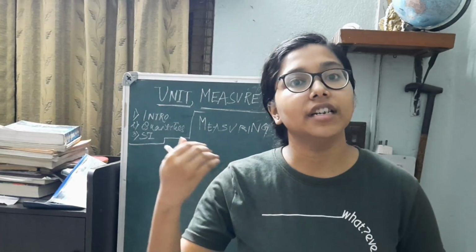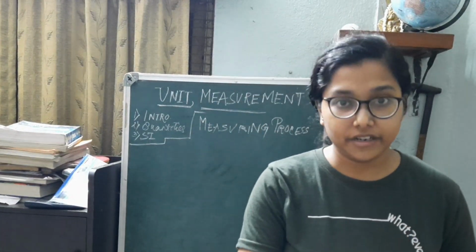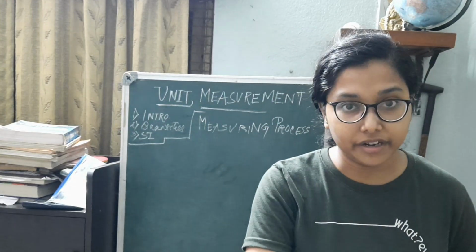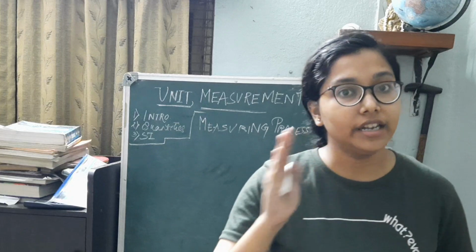For example, volume. Volume is a derived quantity because volume depends on length. If I talk about the volume of a sphere, it is 4 by 3 pi r cube. That means it is depending on length into length into length. So volume is a derived quantity because volume depends on the fundamental quantity length.